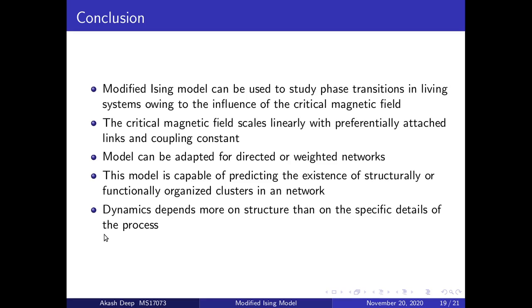It is interesting to note that the dynamics of such systems depend more on the structure and the collective working than on the specific details of the process. This is very exciting, and if we have further information about the system, we could elicit more profound characteristics of the system using these models.